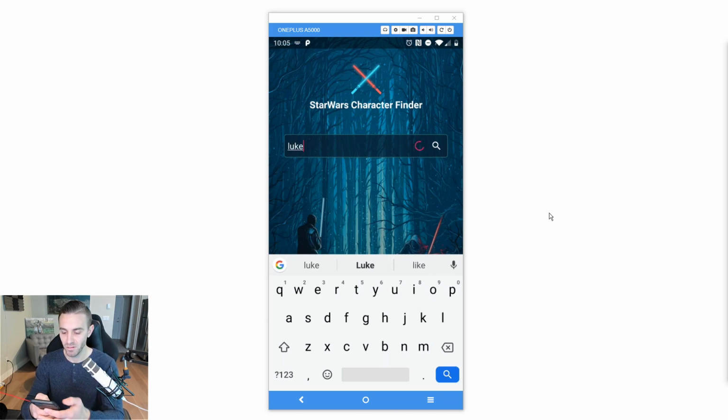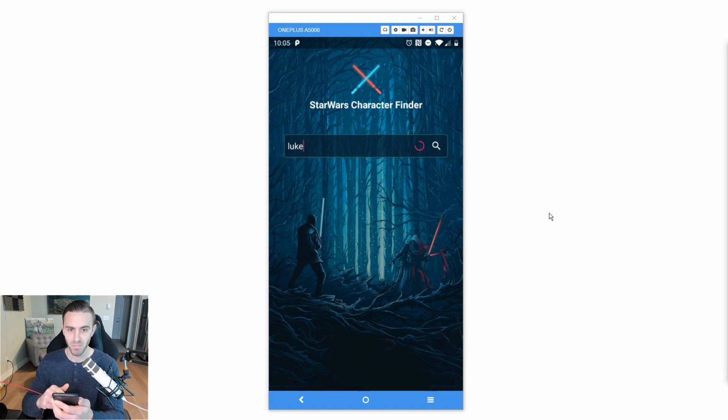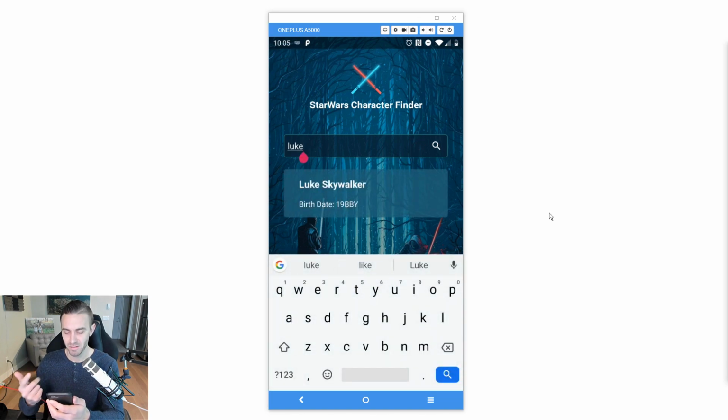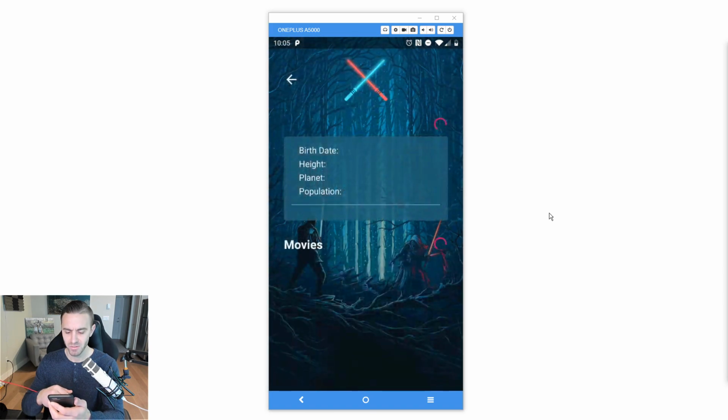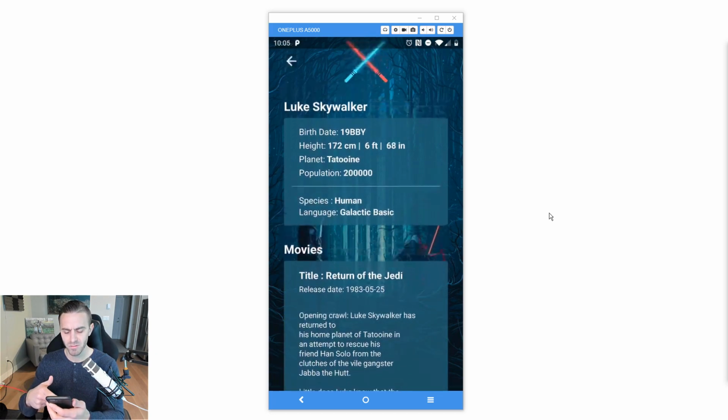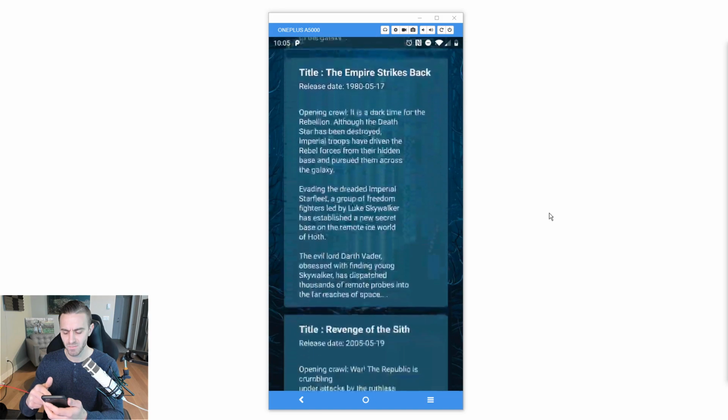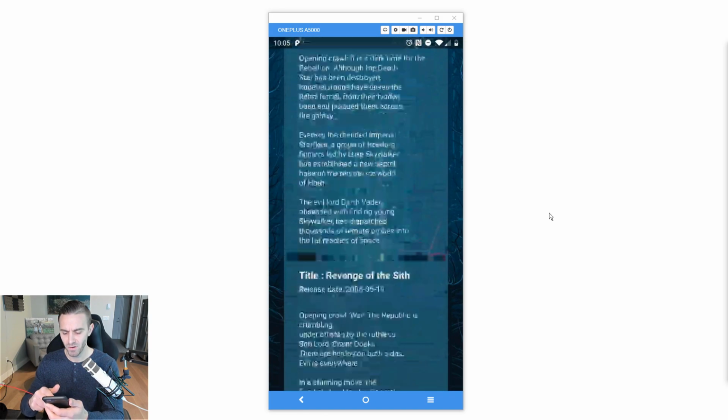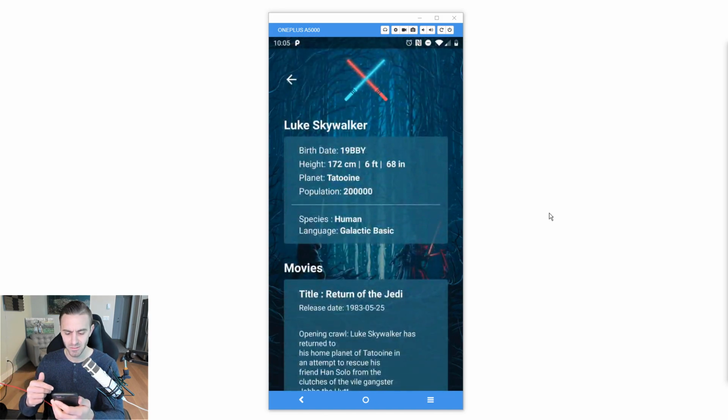Let's search for Luke. So I expect to see Luke Skywalker pop up. Looks like the app is quite slow. I wonder if it's something on my end. Okay, so it does pop up. I'm not sure why the app was so slow there, but anyway, I click on Luke Skywalker, and then it gives me a bunch of information about Luke Skywalker. I can't remember if he uses Firebase or his own server, because if he uses his own server, maybe it's far away and it's got some kind of latency issue. But anyway, you can see that it does work